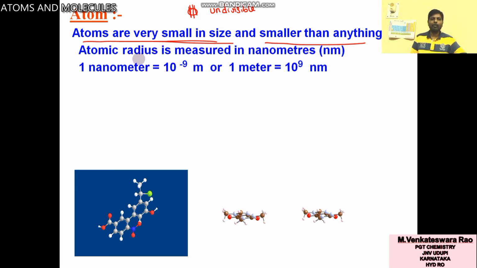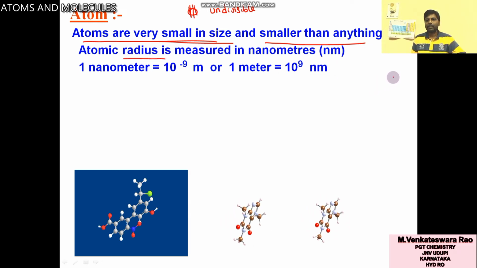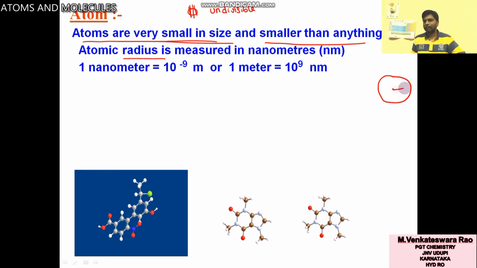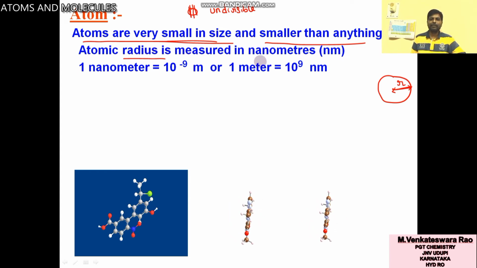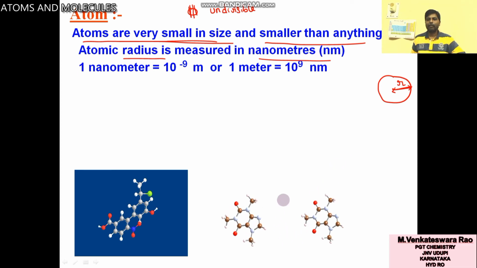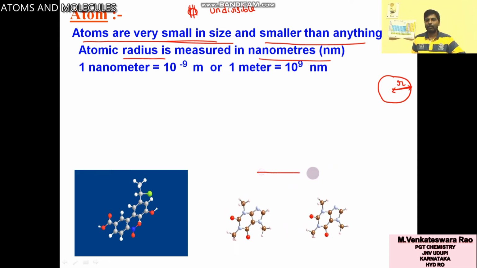So how to measure this radius? Suppose I am writing like an atom, it is not this much big. I have drawn this type. So this radius is called atomic radius. Atomic radius is measured in nanometer. Nanometer, you know, nano car, nano sim, like that, nanometer.